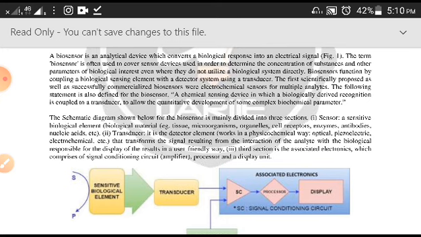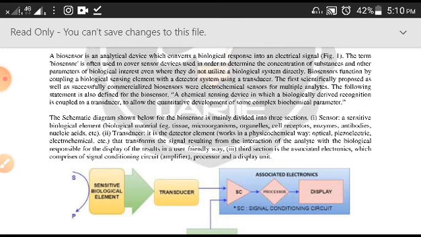So, you have one biological substance, and that biological substance will be added with an analyte. That analyte will take that marker out of the biological component, and that will be read by the transducer. Okay, so that's an important part of it.